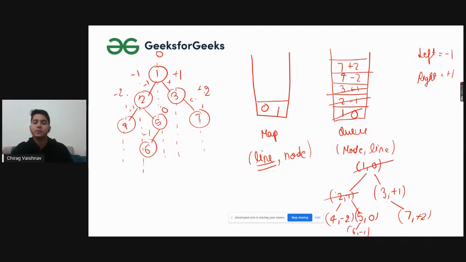I will not be deep diving into why it's 0 and minus 1, because I have explained. It's basically 0, minus 1, minus 1 minus 1 is minus 2, minus 1 plus 1 is 0, and 0 minus 1 is minus 1, right? So we have traversed this and this, so for minus 1 it's not existing, so I will push it here. In the case of plus 1 it's not existing, I will push it here, right?